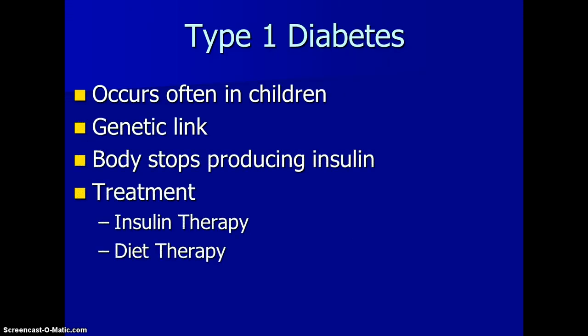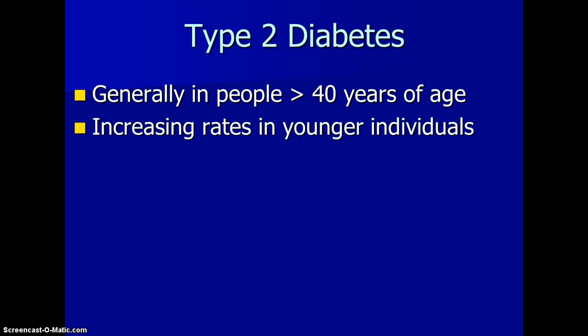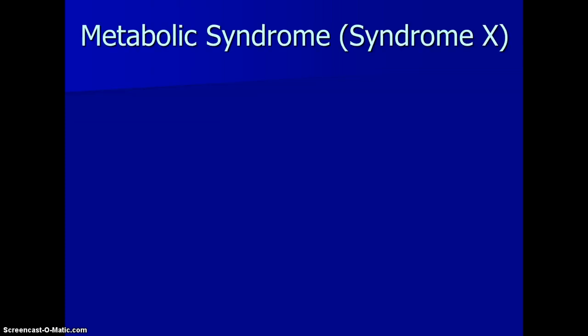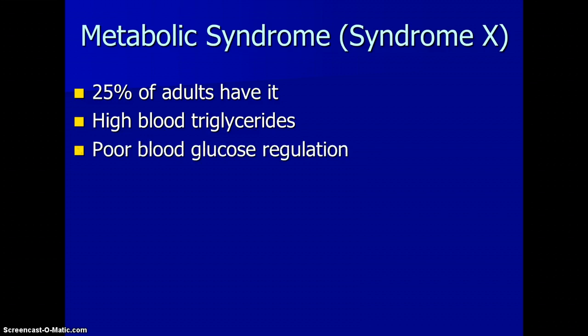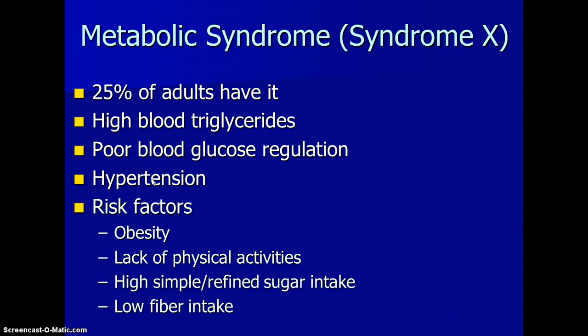We just reviewed this. And the last part of your book talks a little bit about metabolic syndrome, and this is almost a diabetic symptom with high blood fats and high blood pressure. The problem with this is that it has a strong link to heart disease, and it's estimated that almost a quarter of Americans have it.